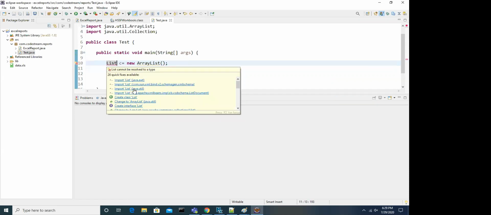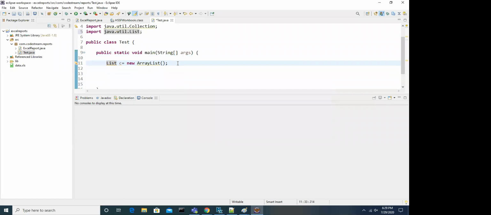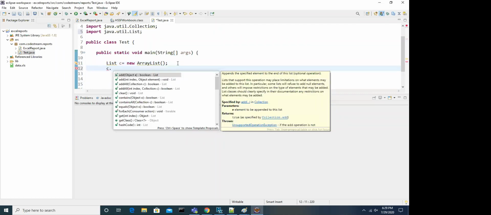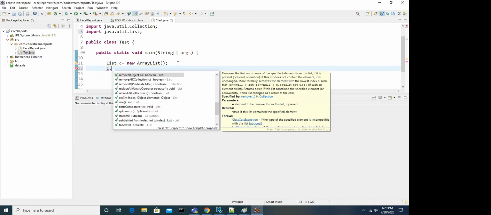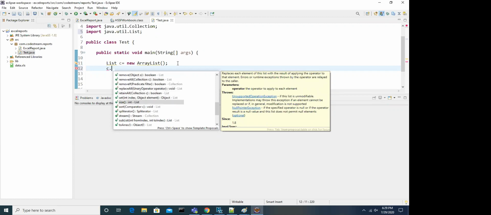So this List is java.util. Now, by using a List reference, what methods can you access? You can access all the methods of List and Collection, because a sub interface can access the super, but the super cannot access the sub. That is the rule. Earlier we tried to access by using the super reference variable.